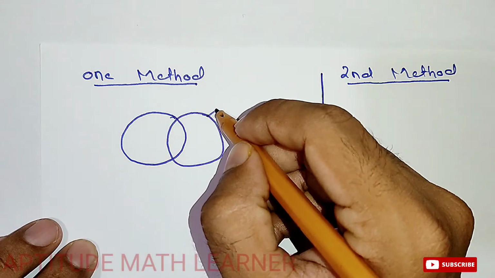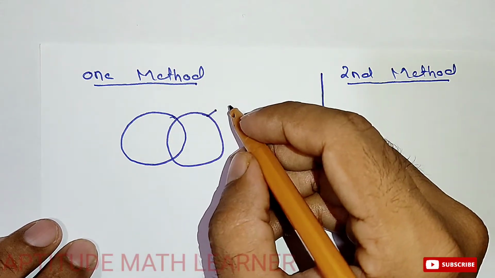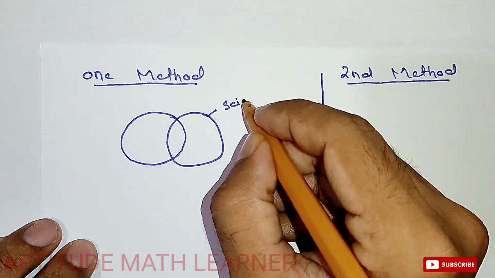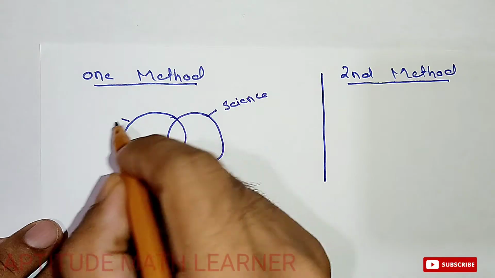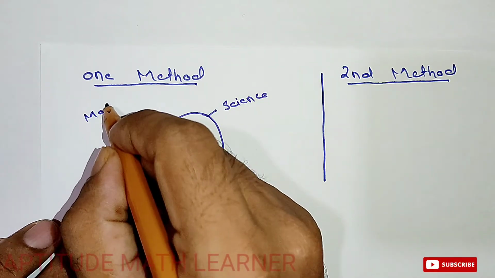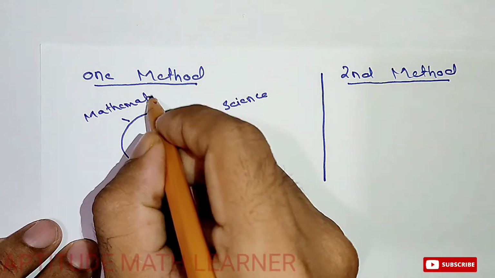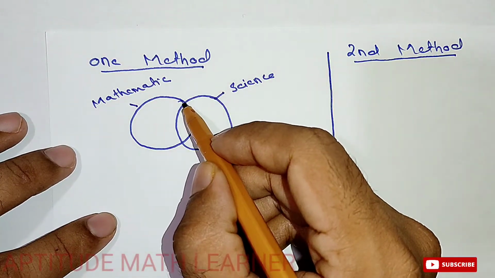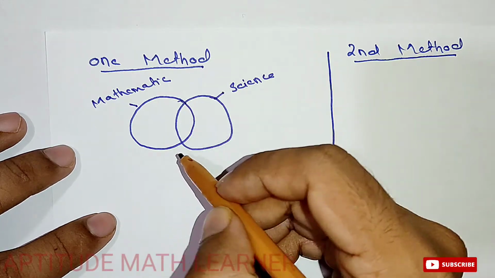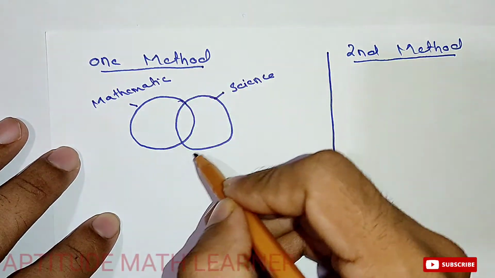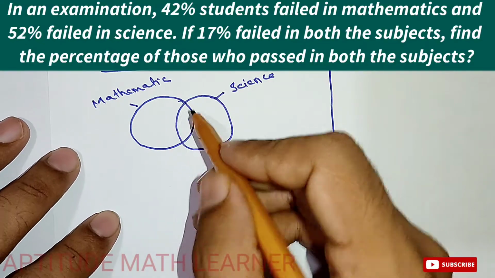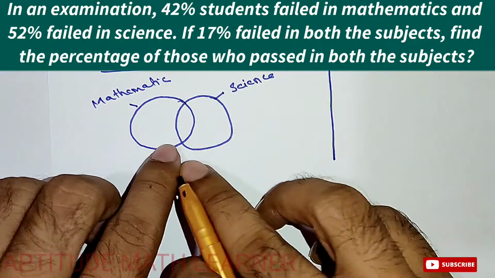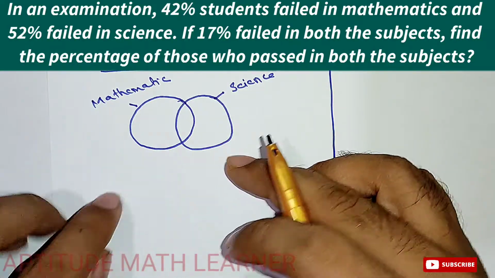This is the circle for science and this is for mathematics. You can see a common area between these circles. This is the area for those who failed both subjects. Both subjects are interconnected with each other.